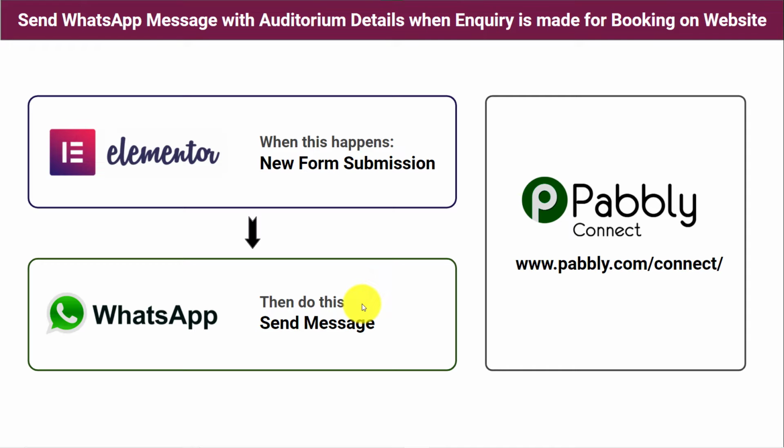The second option is you can create an automation so that whenever a form is filled in Elementor forms on your website, a brochure with the auditorium details is automatically sent to the WhatsApp number of the customer. But here there is one problem: there is no direct connection between Elementor forms and WhatsApp. So how to do this? As a solution, we are going to use Pabbly Connect. Pabbly Connect is an automation and integration software which will help us integrate Elementor forms with WhatsApp automatically. The best part is it doesn't require any coding skills or programming knowledge. Even a non-technical person can do this very easily.